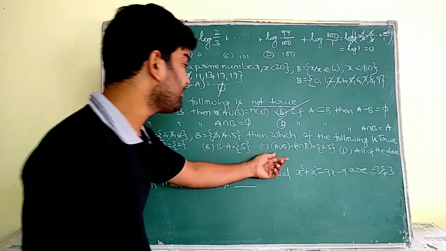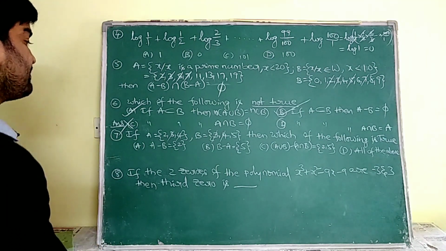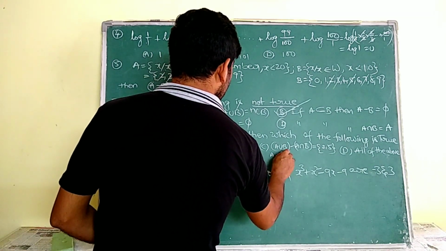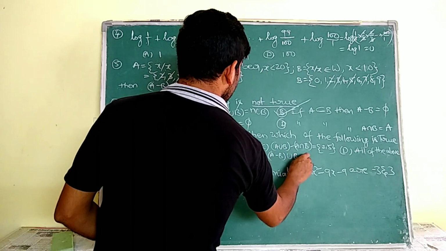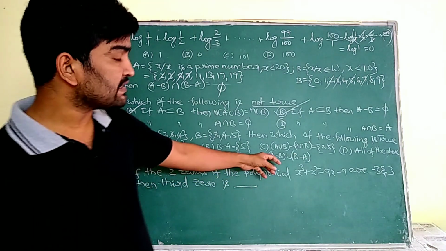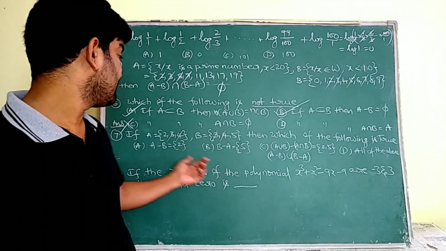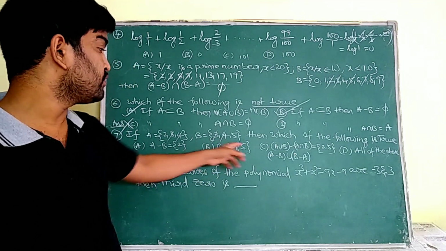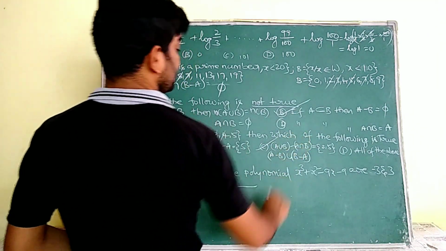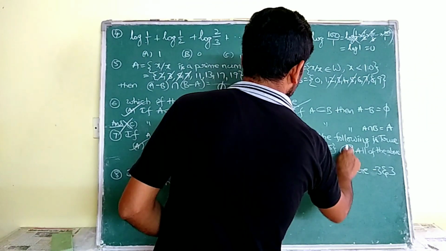Now, A union B minus A intersection B. A union B minus A intersection B means sigma. A union B minus A intersection B is nothing but A minus B union B minus A. Why? Because we know the formula. This is the symmetric difference of the sets. So A minus B is this, B minus A is this, so the union of these two gives us {2, 5}. So it is also correct. So this is correct, this is correct, and this C is also correct. So all the above are correct. So our answer is D.